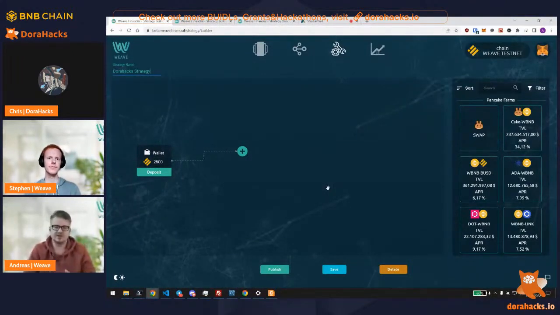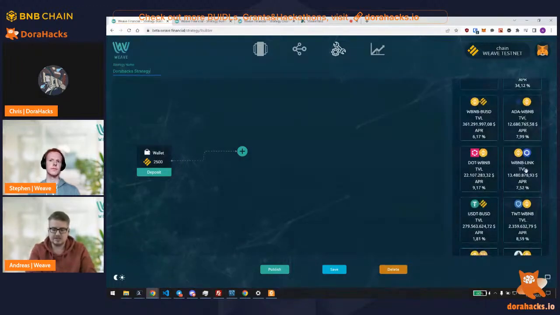Our goal is to provide users a strong tool set to build their DeFi experience exactly as they would like, not being limited to certain projects or protocols, and basically create everything how they want it to be, everything in one place. So what you see right now is our strategy builder. For example, you see on the right side, Pancake farms. How do you build a strategy?